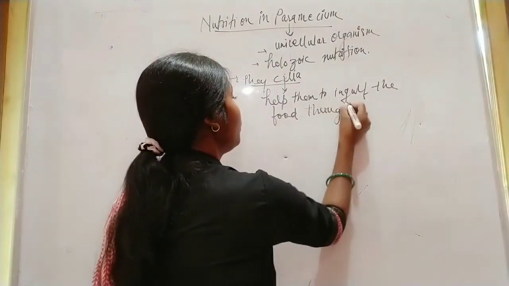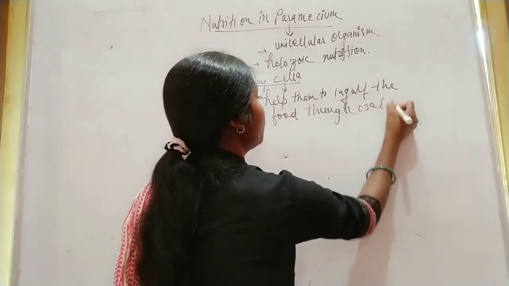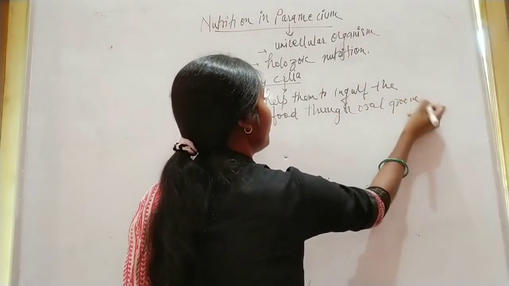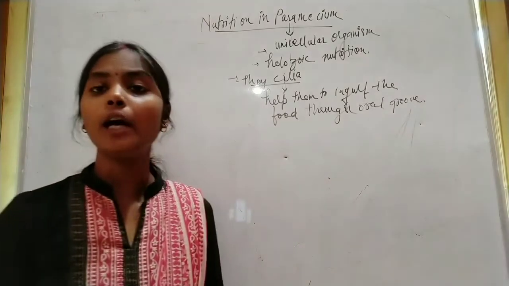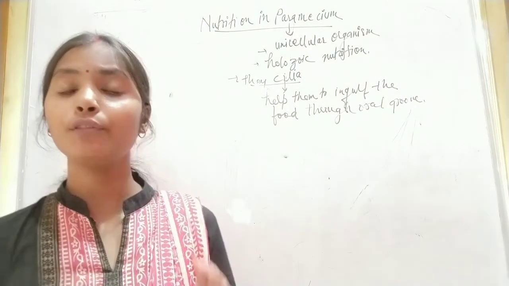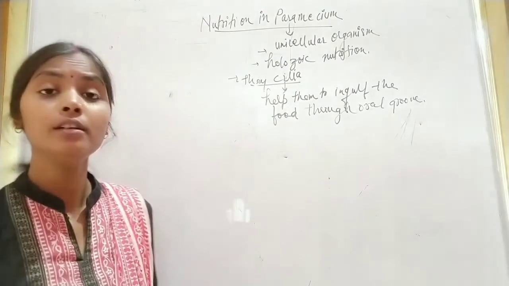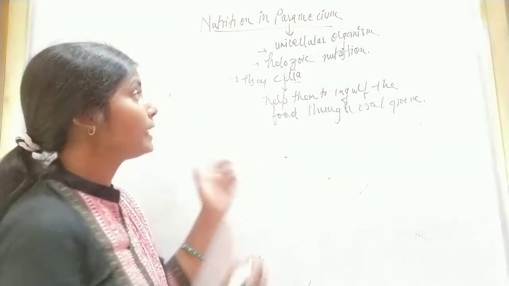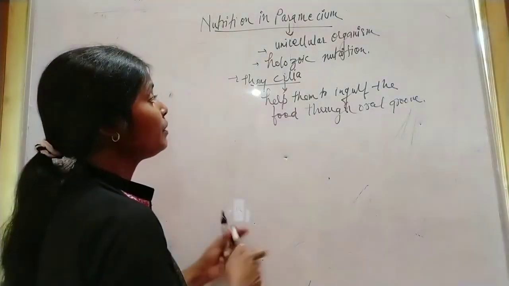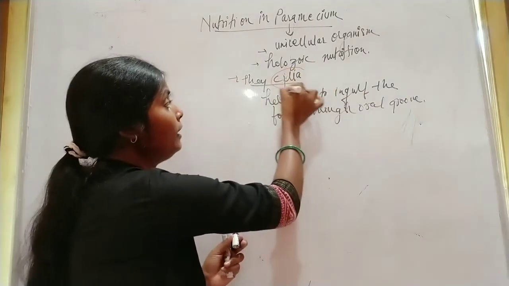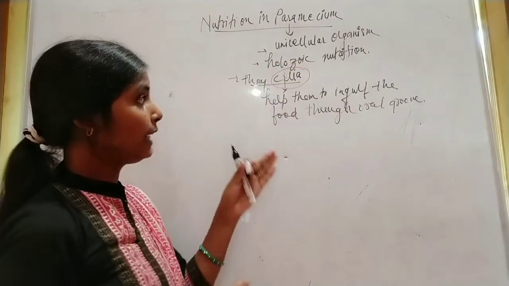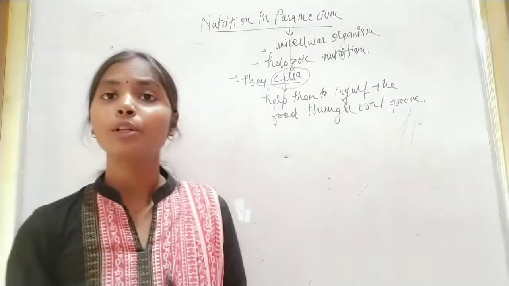But in amoeba it was not like that. They were forming the pseudopodia and engulfing the food, and the process was known as phagocytosis. But in Paramecium what happens? There is cilia, and with the help of that they engulf the food.